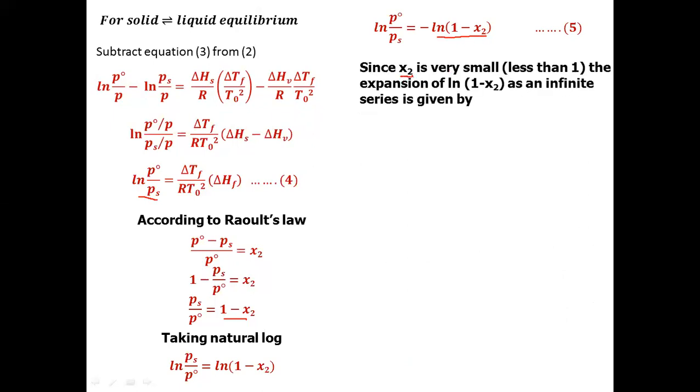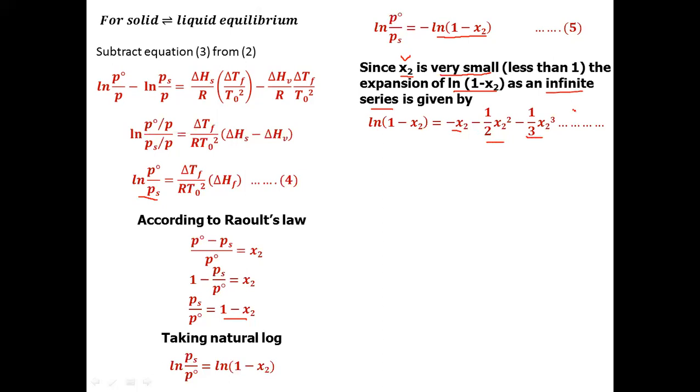x2 is the mole fraction of solute, and for dilute solution its value is very small. So we can have a mathematical expression of ln of 1 minus x2 as an infinite series. This series is true when x2 is small, and for dilute solution x2 is very small. ln 1 minus x2 is equal to minus x2 minus 1 by 2 x2 square minus 1 by 3 x2 cube and so on.